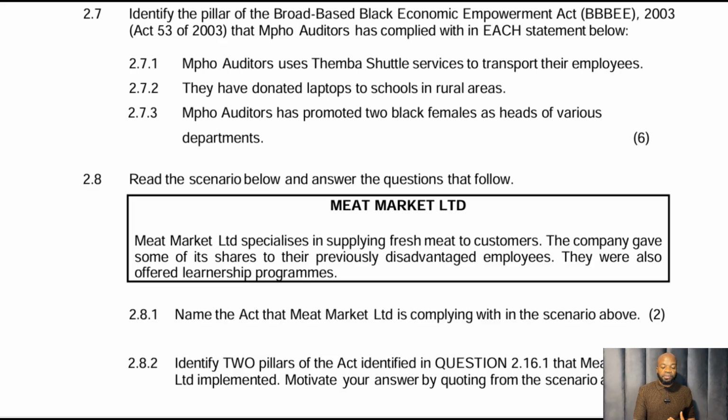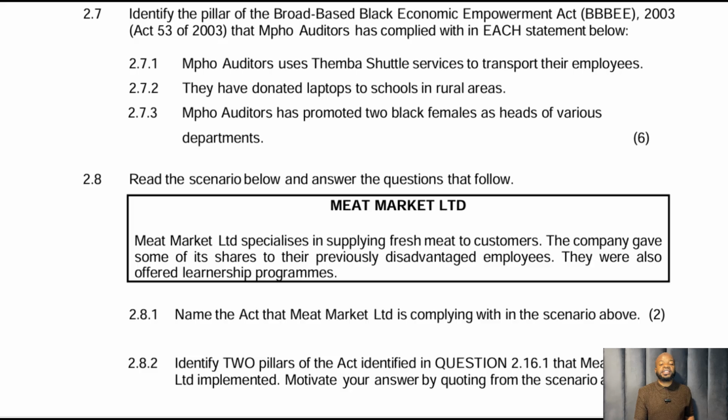2.8. Read the scenario below and answer the questions that follow. Meat Market Limited. Meat Market Limited specializes in supplying fresh meat to customers. The company gave some of its shares to their previously disadvantaged employees. They were also offered learnership programs. So whenever you're given a scenario, guys, it's packed with answers. You can see from what I read, there are answers there.